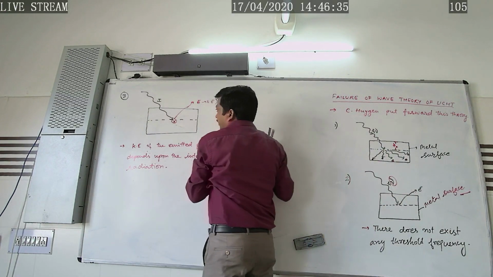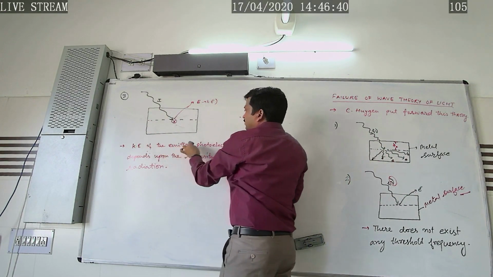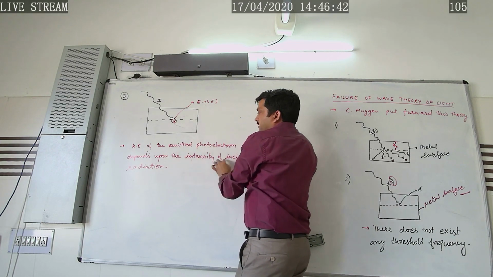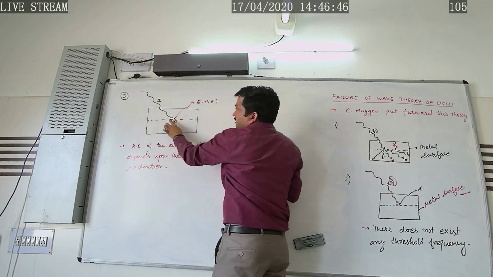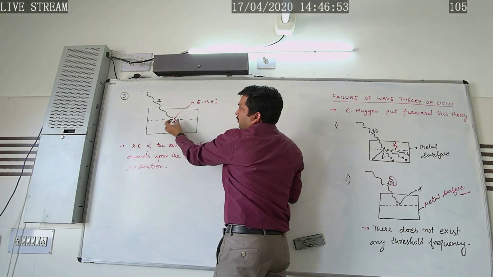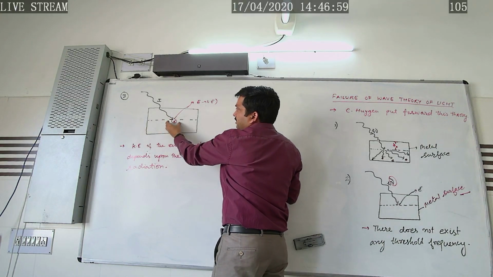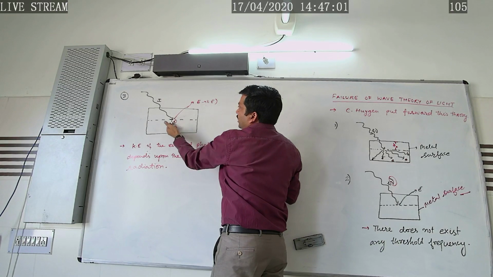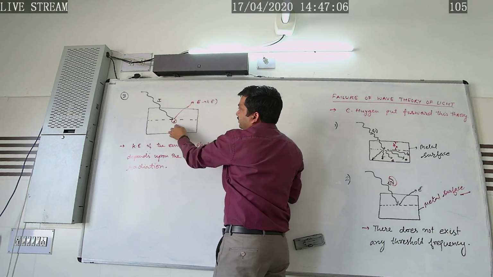In the third point, the wave theory states that the kinetic energy of the emitted photoelectron depends upon the intensity of incident radiation. Because greater is the intensity of the incident radiation, greater is the energy possessed by the electron, or the electron present on the metal surface will get greater kinetic energy, as a result of which it finds it easy to eject out with the greater kinetic energy.